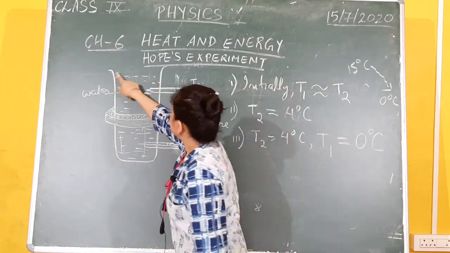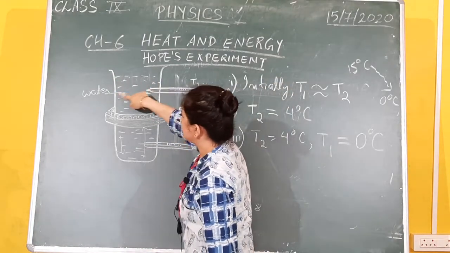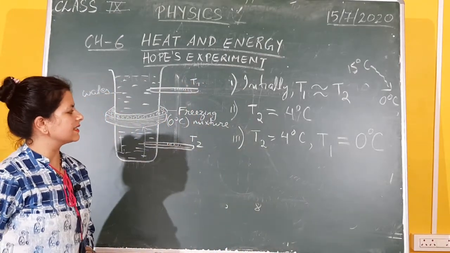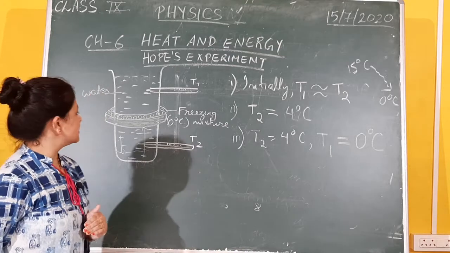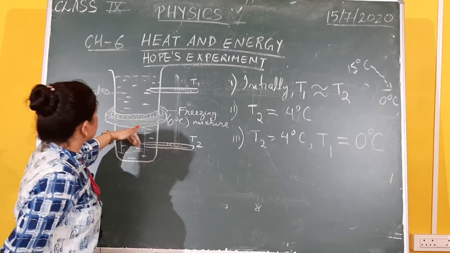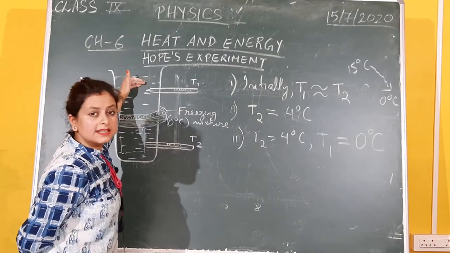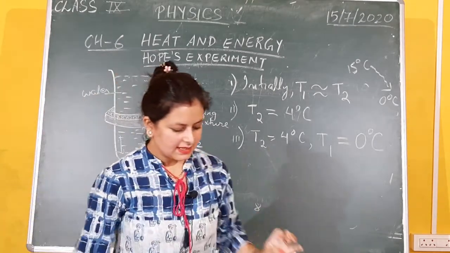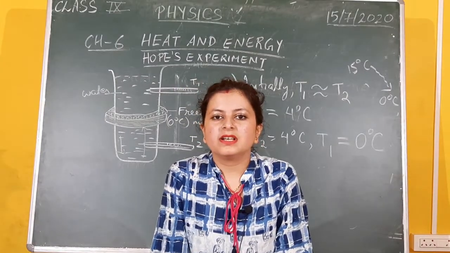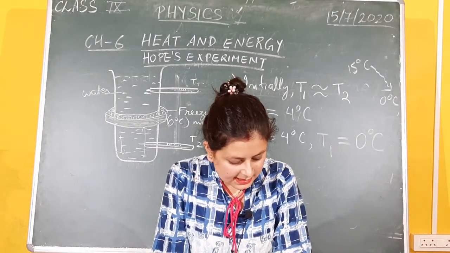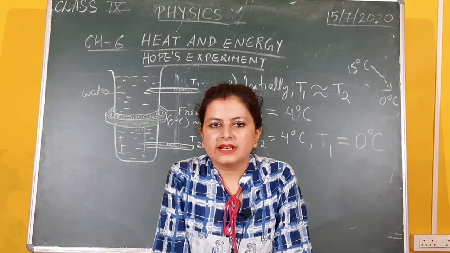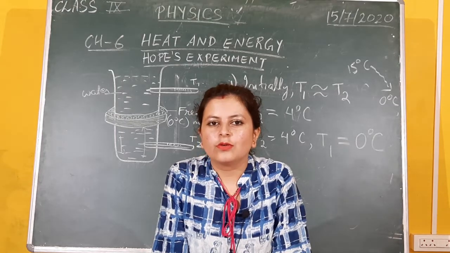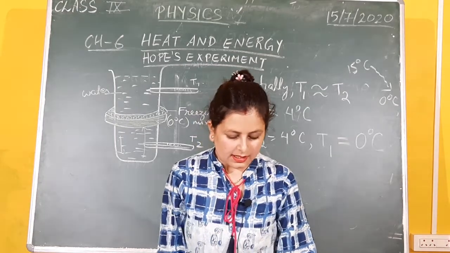And after some time, this top part of the container will start freezing, okay, because the density of water at 0 degrees Celsius is less than the density of water at 4 degrees Celsius. So these molecules at 0 degrees Celsius are still on top and they are also freezing, which proves that water expands anomalously, okay. The density of water is maximum at 4 degrees Celsius and the density of ice is less than that of water at 4 degrees Celsius, okay.